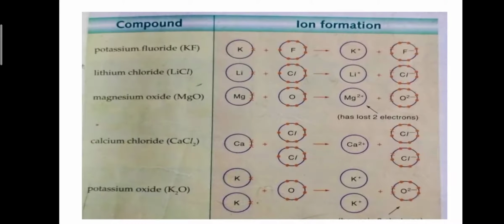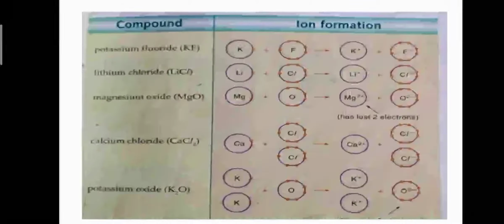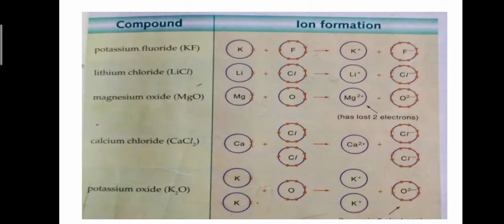Each oxygen atom requires 2 more electrons, so it reacts with 2 atoms of potassium. 1 potassium provides 1 electron to oxygen and the second potassium provides the second electron to oxygen and forms potassium oxide.